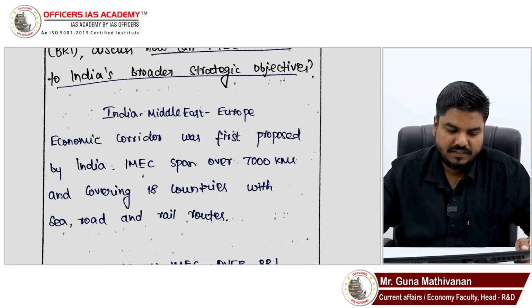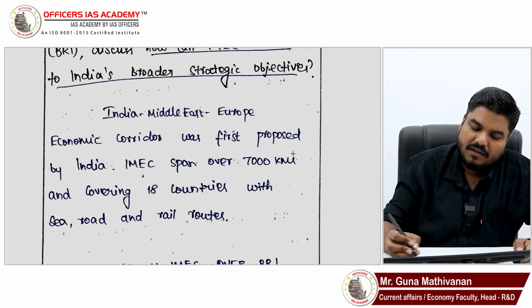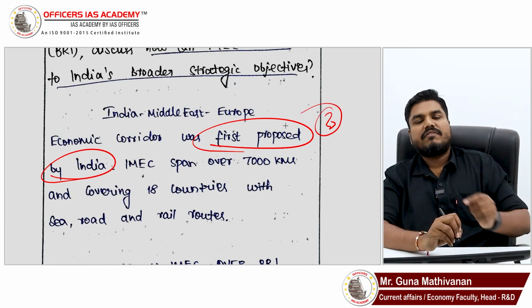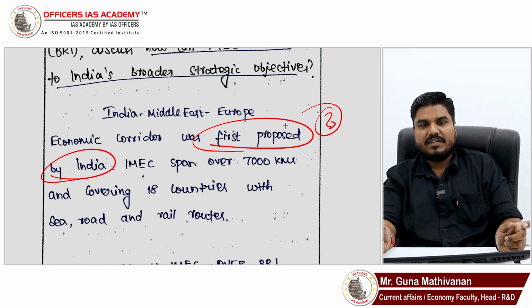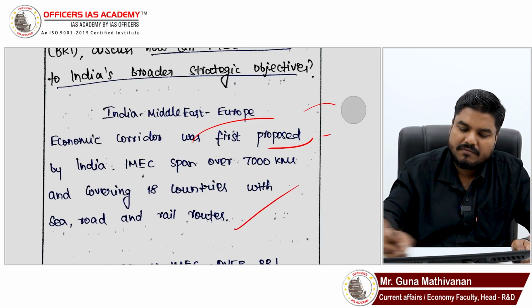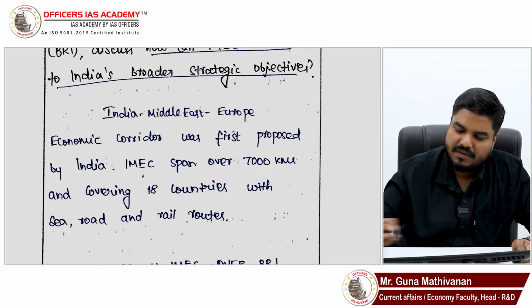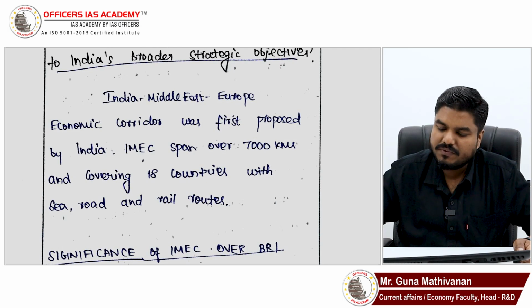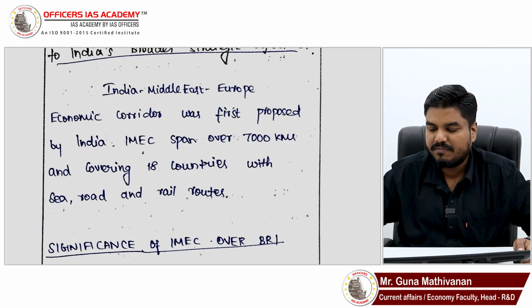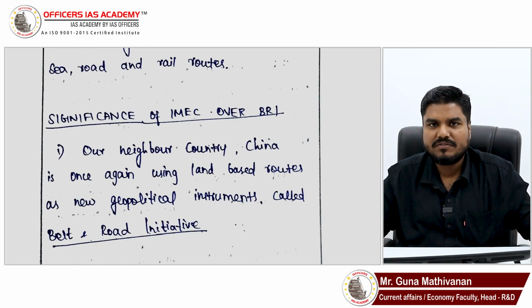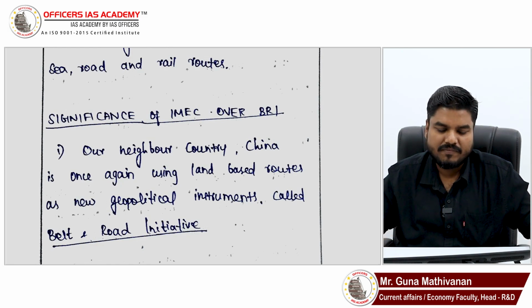Yes, India, Middle East. See here, what is the problem? It says IMEC was first proposed by India. Is it so? In your very first introductory line, you are committing a mistake. IMEC spans over 7,000, all those points are fine, but you are mentioning first proposed by India. That you could have avoided. Say that in the G20 summit in India in 2023, the MOU was signed between so many countries for ensuring this program.